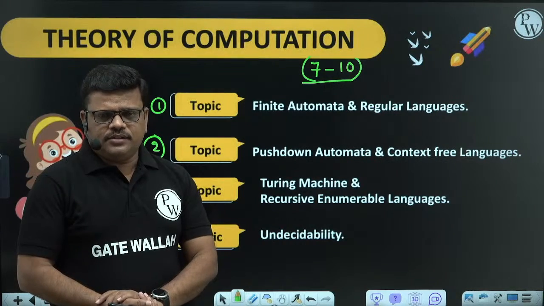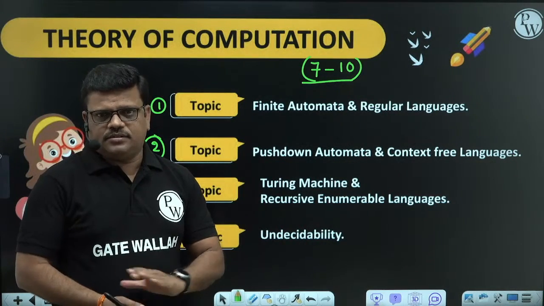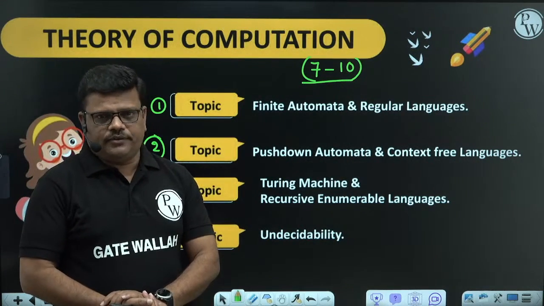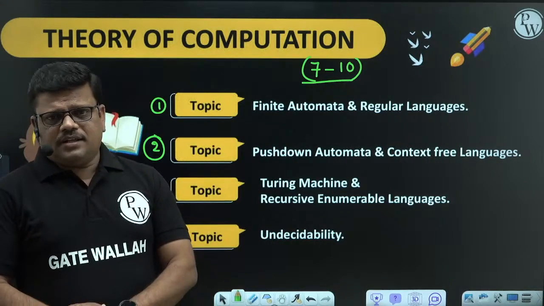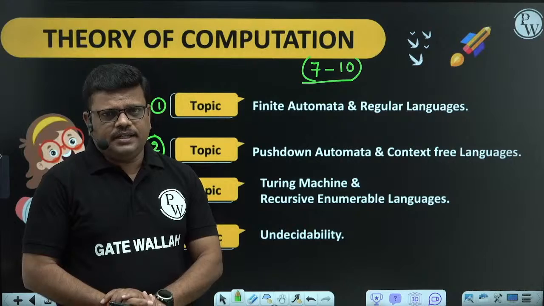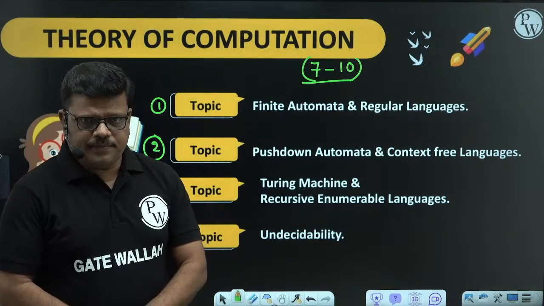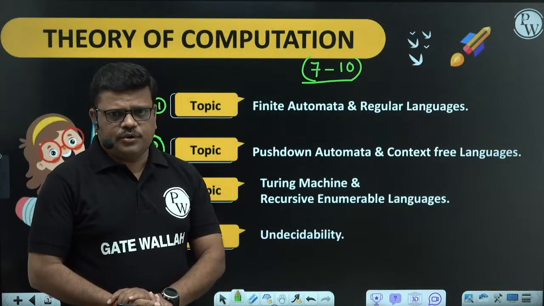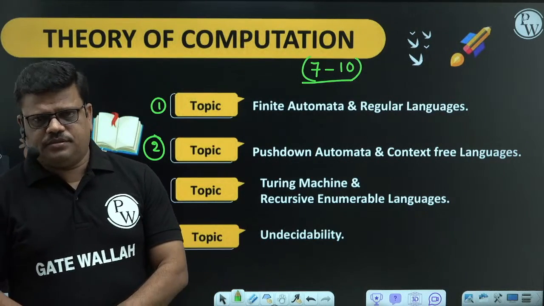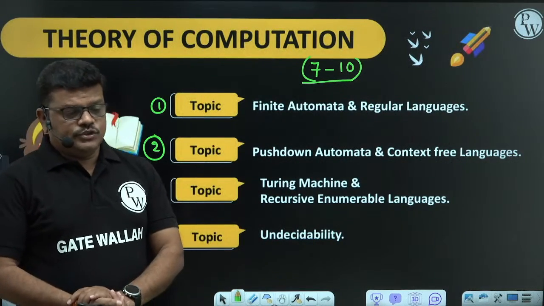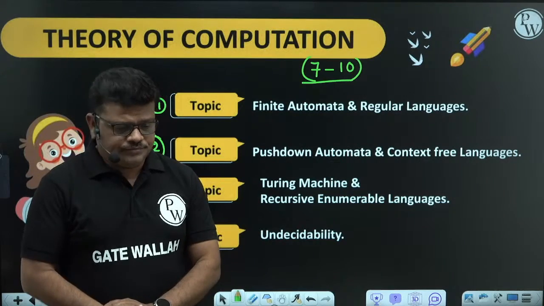So in our classes, we are going to discuss from basics to GATE level. After listening to all these classes, definitely you will solve all the GATE questions. In today's session also, we are going to discuss some of the GATE questions after discussing a few concepts. Right. So this is the importance of this subject.